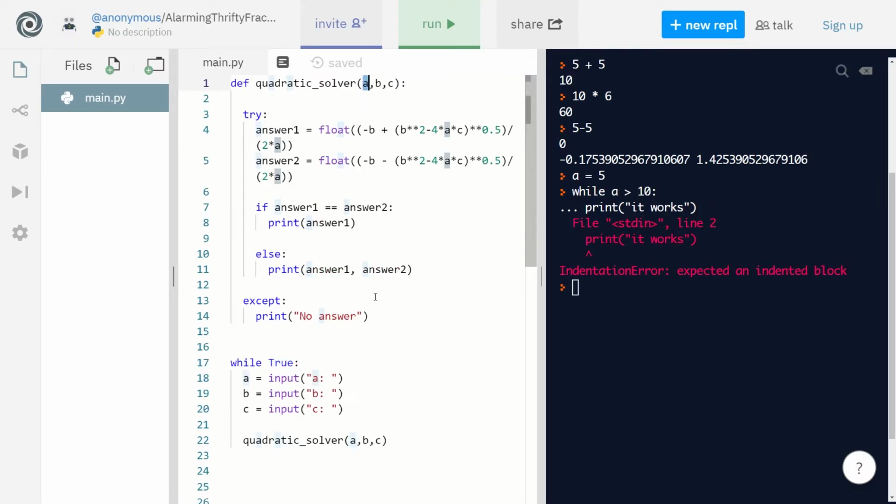So basically, when you define a function with the def command, you give the function a name, and then when you put the parentheses, you give the function a bunch of arguments. You can put as many as you want. So in this function, you have the argument A, the argument B, and the argument C. What this means is that when you call the function later, which is what he does here on line 22, you have to specify between parentheses the 3 arguments that you're going to use to run this function.